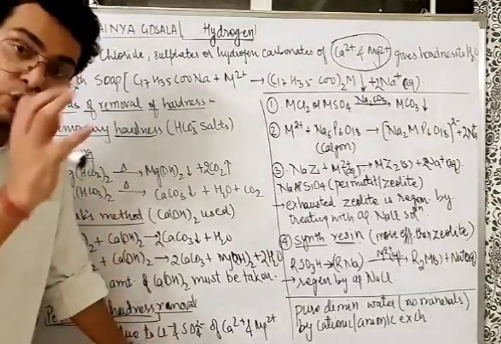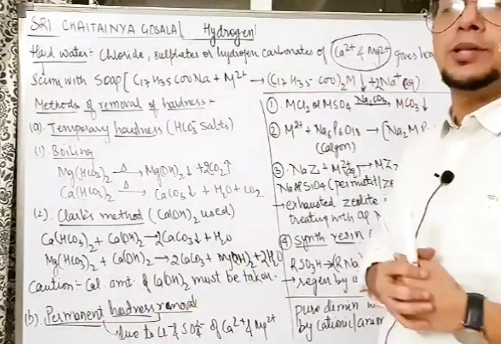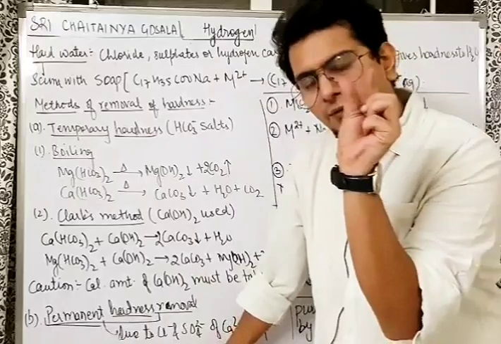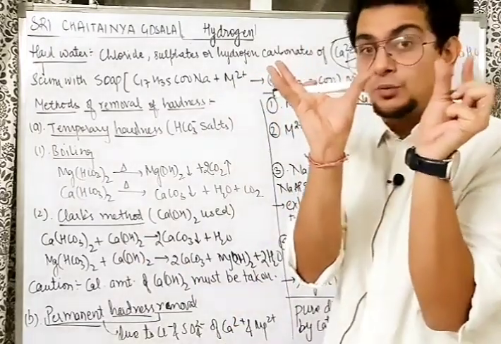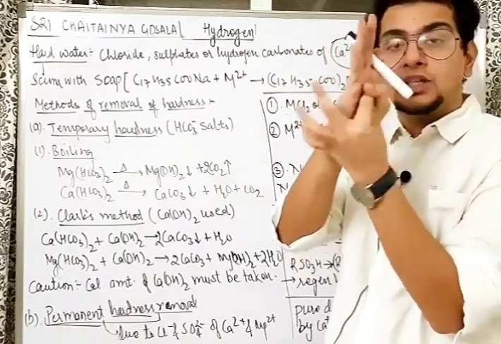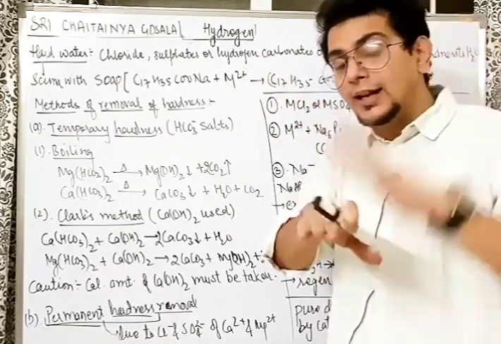Understand here, the caution is that a calculated amount of calcium hydroxide should be used. Sir, why? What's the problem? Problem is that imagine this much calcium bicarbonate was there and this much calcium hydroxide you added. So what will happen? Think here. This much calcium hydroxide reacted with the calcium bicarbonate, something got reacted, but a lot of calcium hydroxide was left.